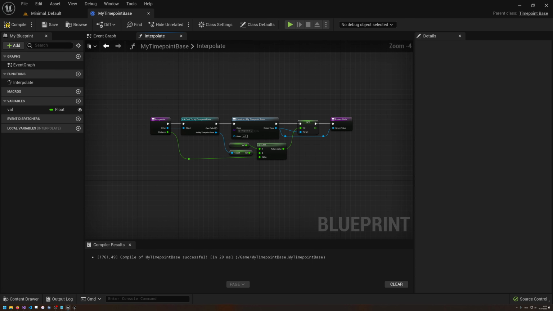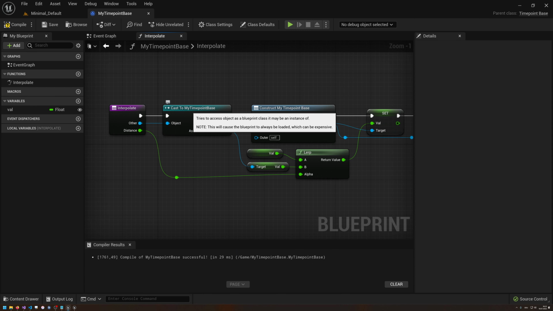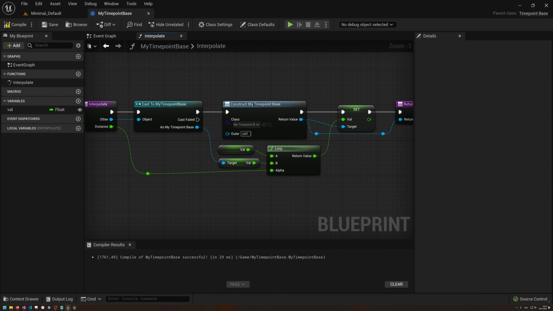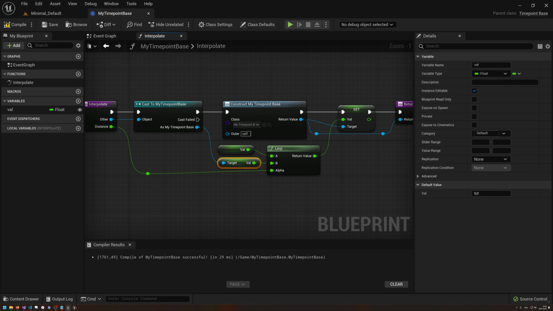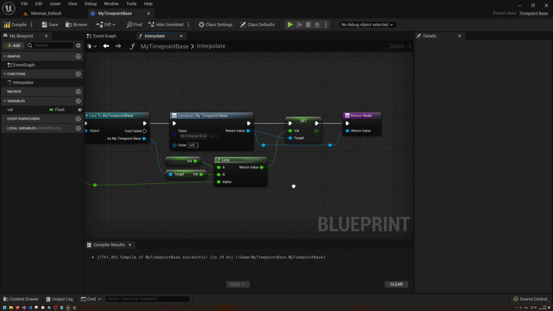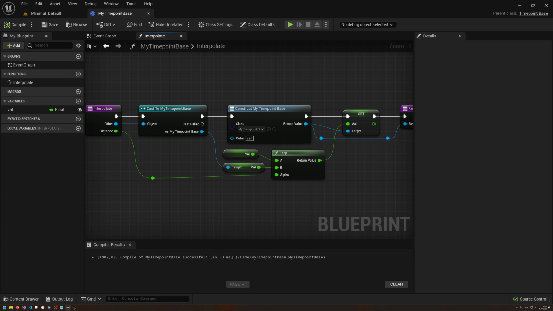So now what we basically do, we're gonna take the current value with the other value, take the distance into account, and we're gonna return it and set it as a time point value of a newly crafted time point, and we're gonna return that one. Does it compile? Yes, it does compile.